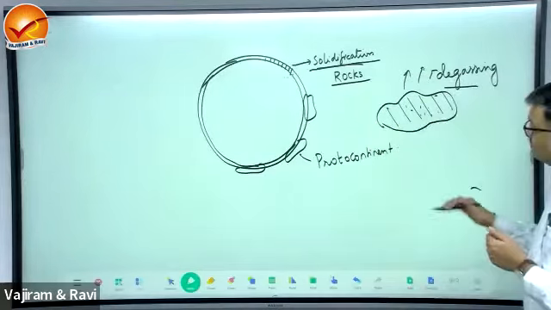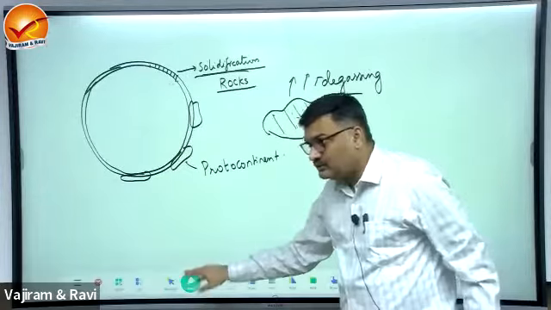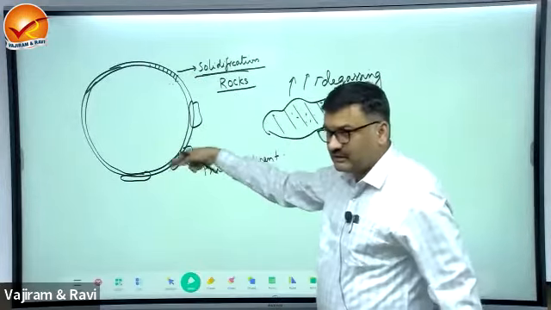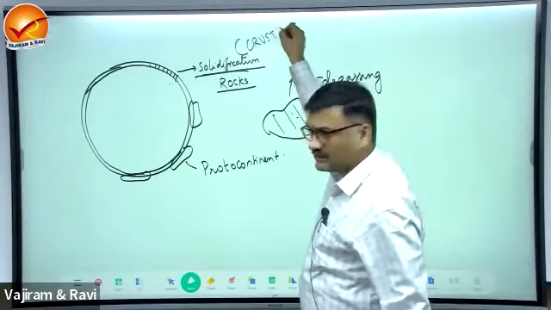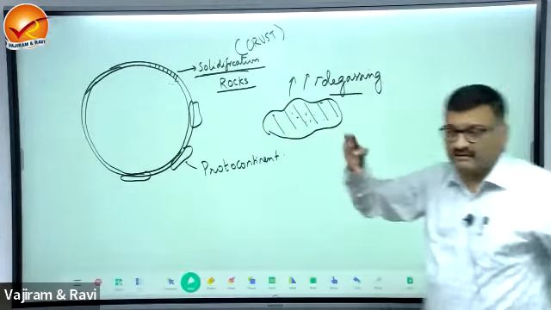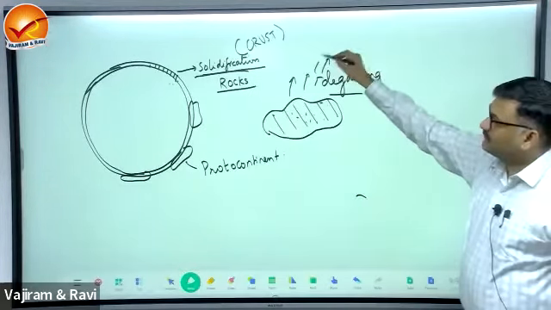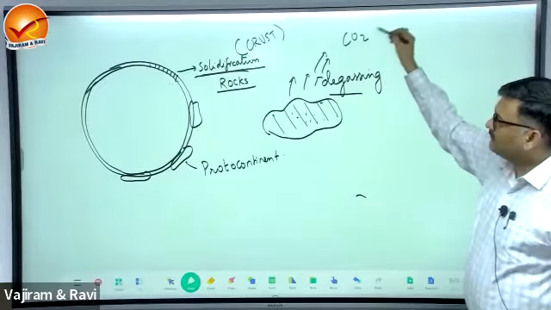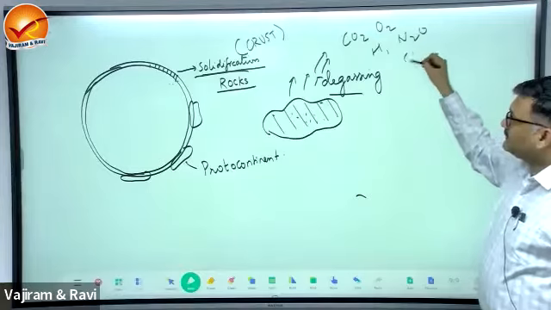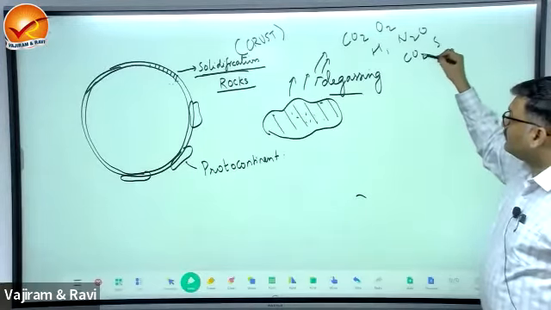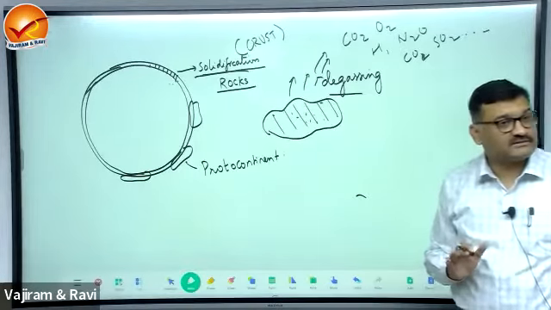Now, what were these gases which were given out by the formation of the outer layer? What is the outer layer of the Earth? Crust. Crust was created, lithosphere was created, and the gases given out by this process were carbon dioxide, oxygen, hydrogen, nitrous oxide, carbon monoxide, sulfur dioxide. In this way, these were the gases, right?